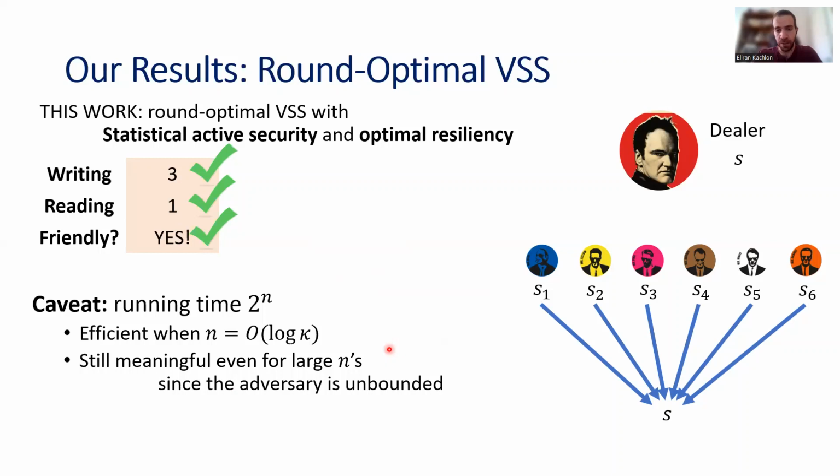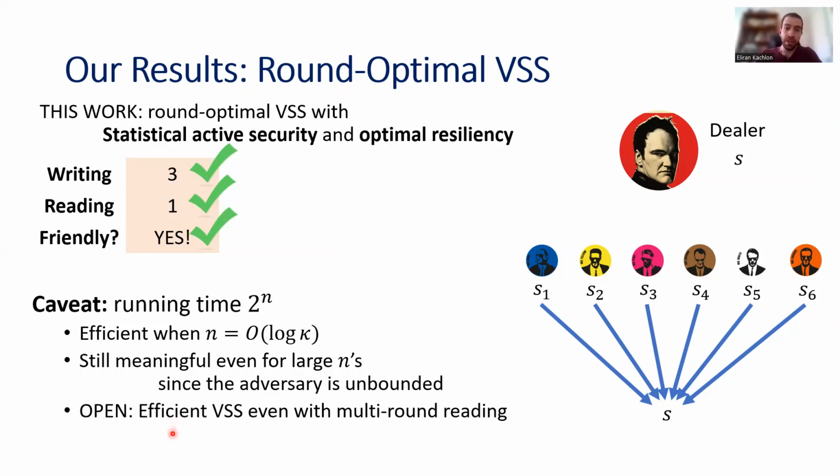Now, I do want to mention that our results are still meaningful even for large values of n, because the adversary is unbounded. Okay, so another way to think of our results when n is large is as a feasibility result. Okay, we show that it is possible to execute VSS in 3 rounds of writing and 1 round of reading from an information theoretic perspective.